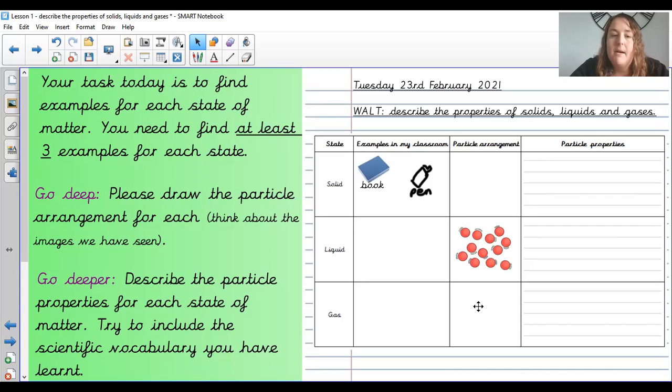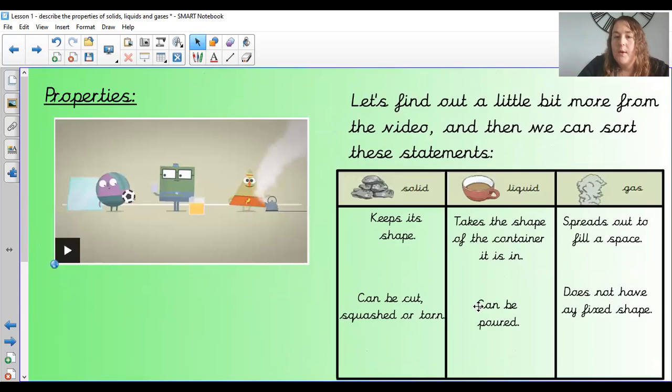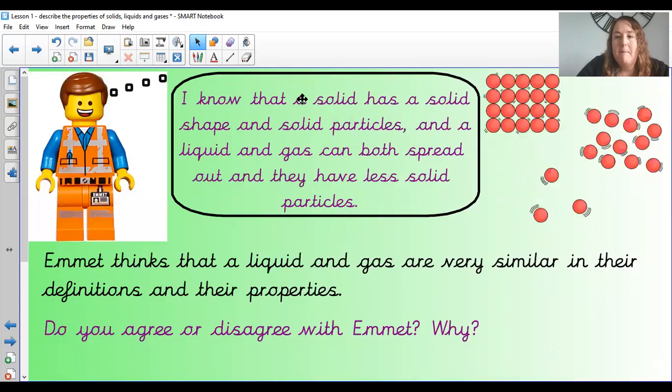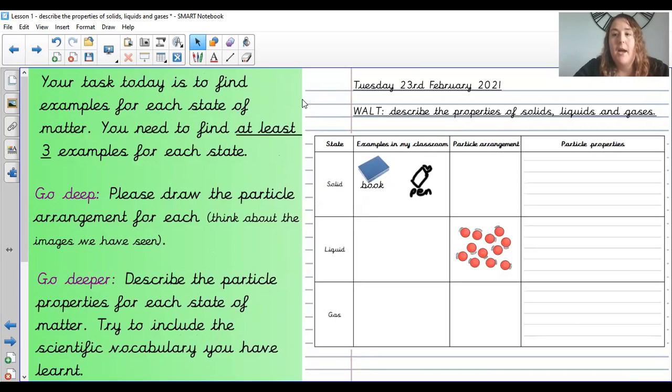And then for your go deeper, it says, can you describe the particle properties for each state of matter and try to include the scientific vocabulary you have learnt? If I just go back and show you, here is exactly where we've labelled the properties in each of those states of matter. So if you need to rewind the video and go back to this page to have a look while you complete your sheet, that's absolutely fine. But remember to use some of that scientific vocabulary when you fill in that last part.